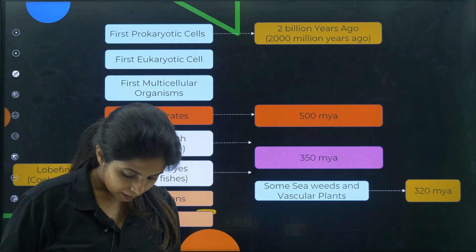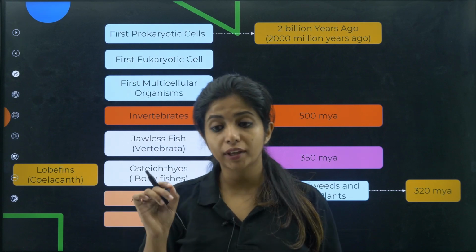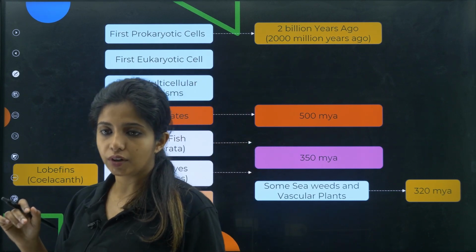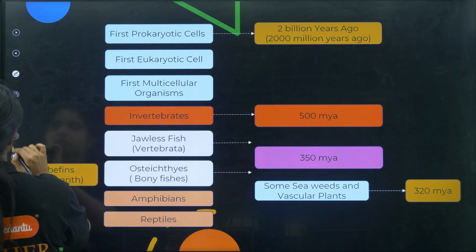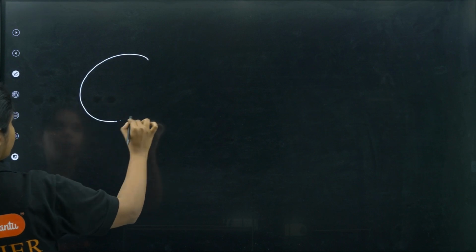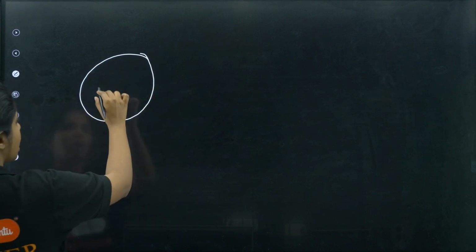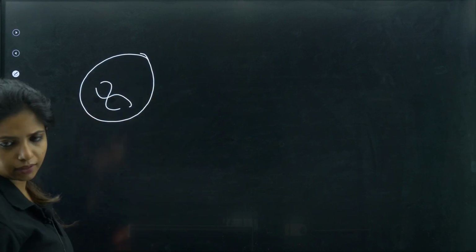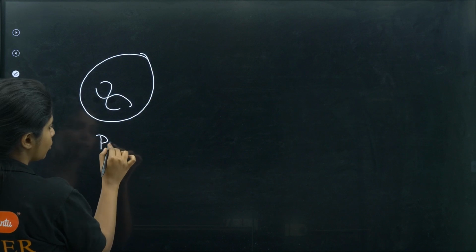First thing, the first prokaryotic cell. The prokaryotic cell, do you understand what do you mean by prokaryotic cell? Basically, the ones that do not have nucleus, that do not have anything, just primitive cell, which just have the genetic material. Okay, that is what you mean by prokaryotes.